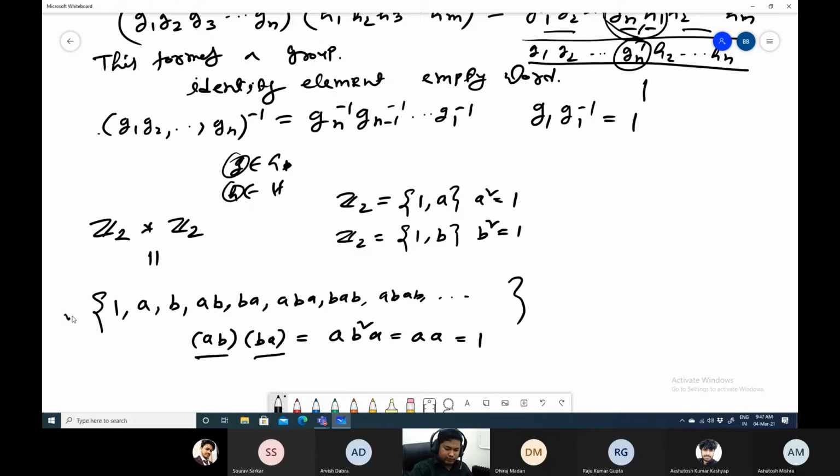Okay, and this is your group. So these are the elements of the group. Is that clear?